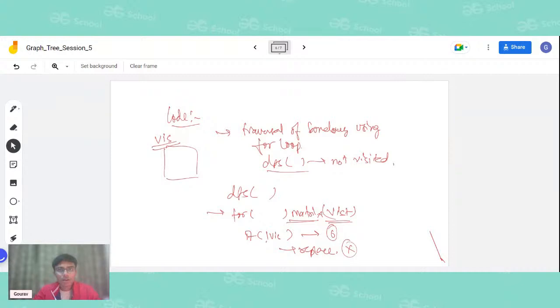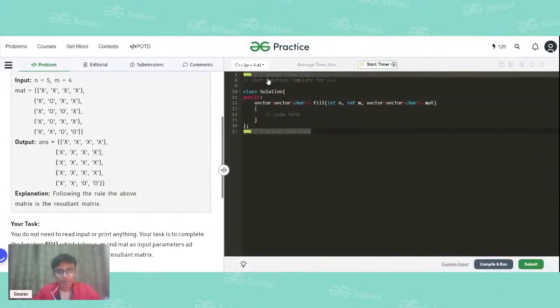Okay, so I'm sharing the screen for the coding part. This is a coding IDE, the GFG IDE, and in this I will be writing the code. So let us see how we are going to do that.